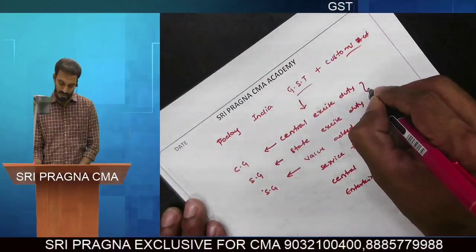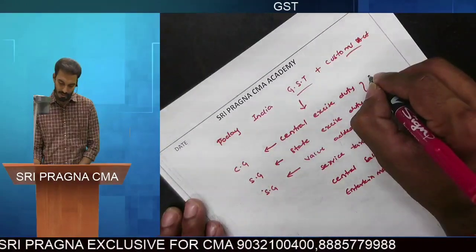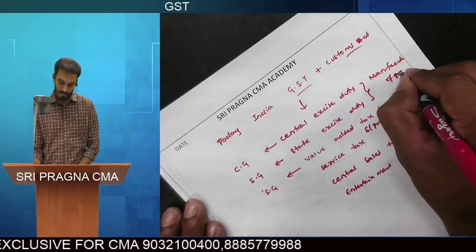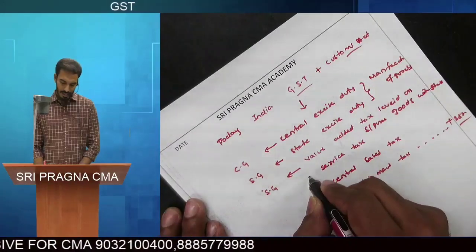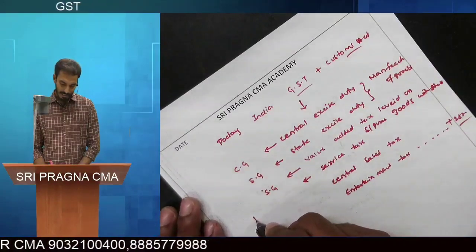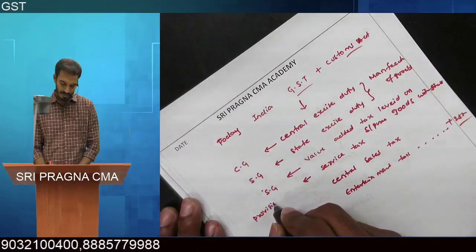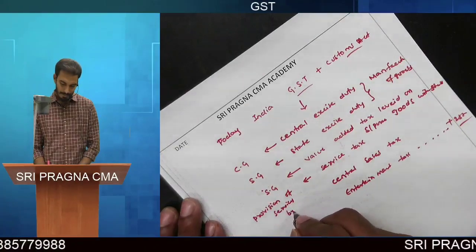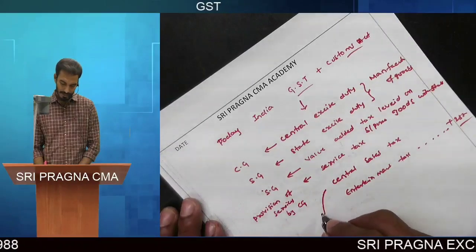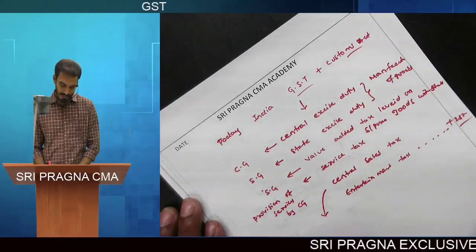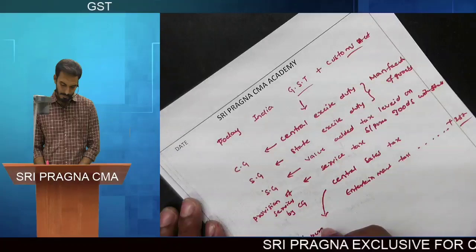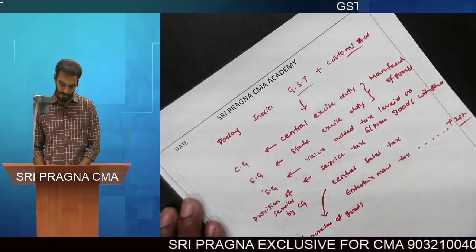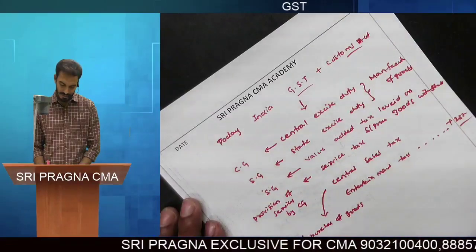Central excise duty and state excise duty are levied on manufacturing of goods, and service tax is levied on provision of services by the central government. Central sales tax is levied on sale or purchase of goods between the states.